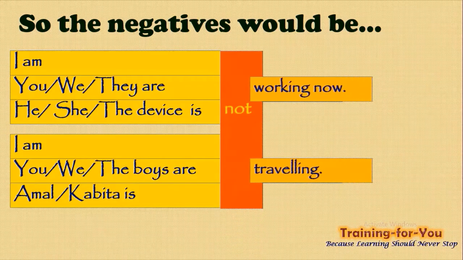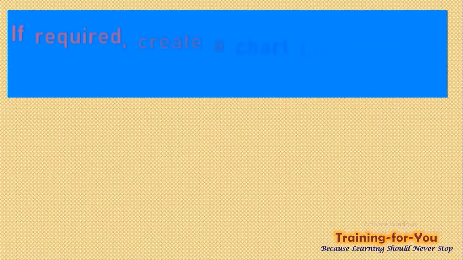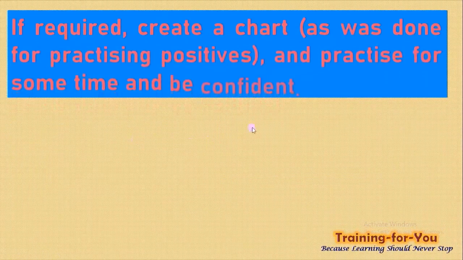I am not walking now, you are not walking now, I am not traveling, you are not traveling, Kavita is not traveling, like this. If required, again create a chart as was done for practicing positives and practice for some time to be confident.